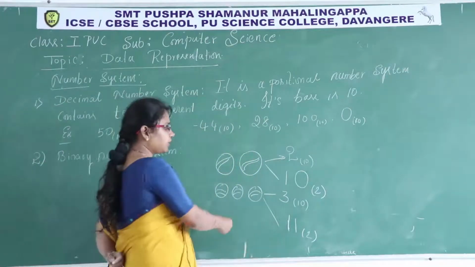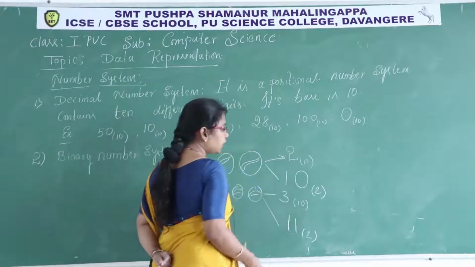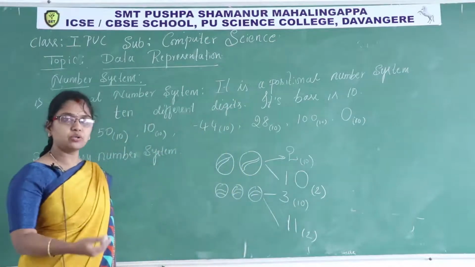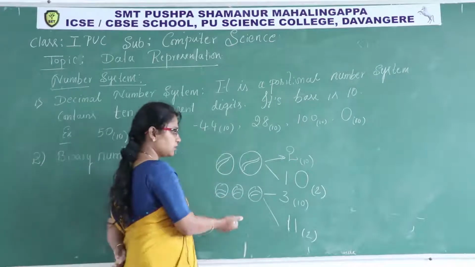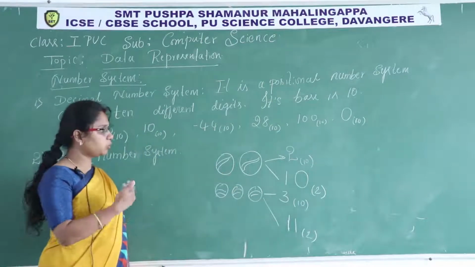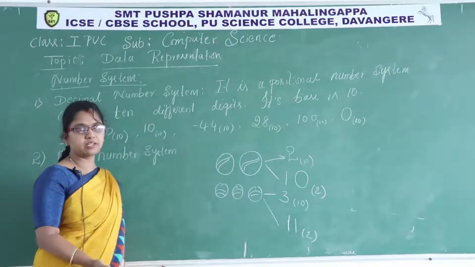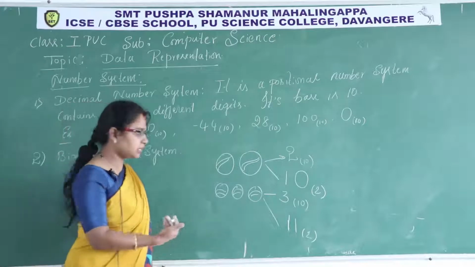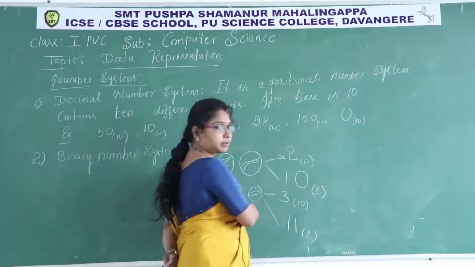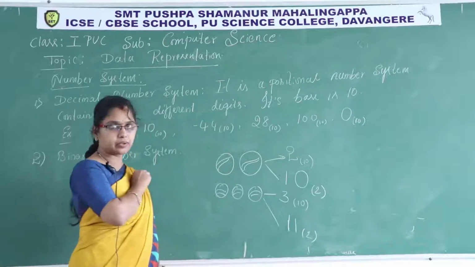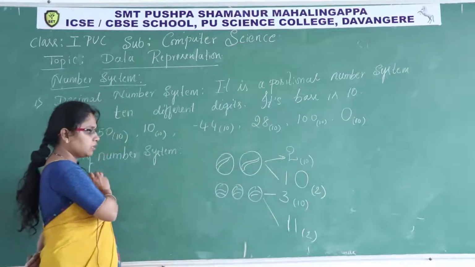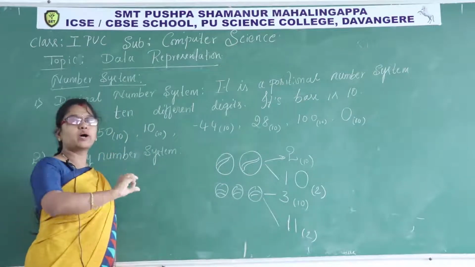There is a conversion. I know the conversion, so I have written here. I'll explain you how to convert a decimal number into binary number so that you can easily write the binary numbers for the given quantity. Right now, what you need to understand? Binary number means 1 and 0.